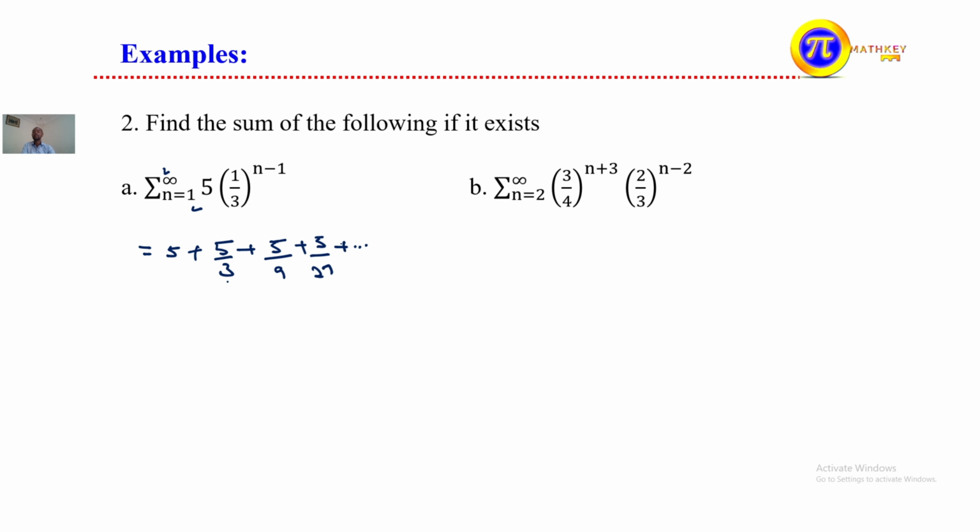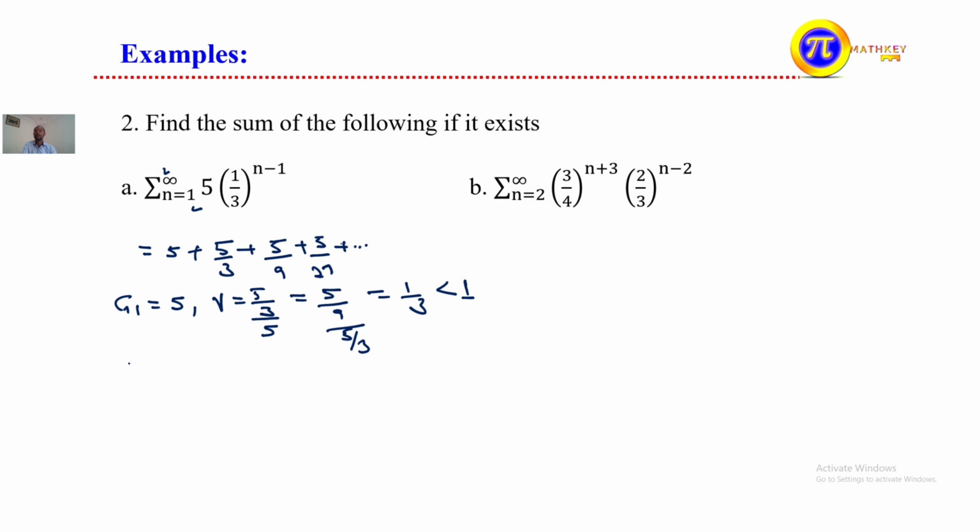The first term g1 is 5. The common ratio r is 5 over 3 divided by 5, which equals 1 over 3, or 5 over 9 divided by 5 over 3, which also equals 1 over 3. Is 1 over 3 less than 1? Yes, it is.